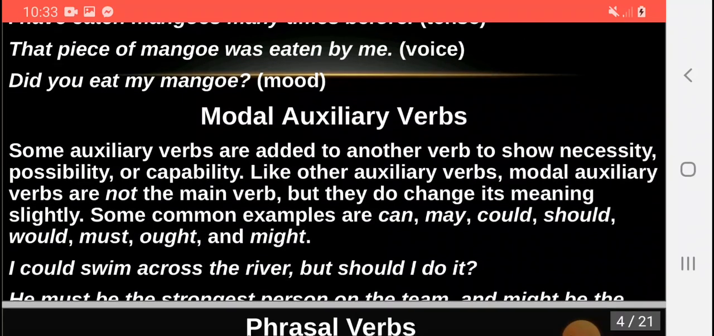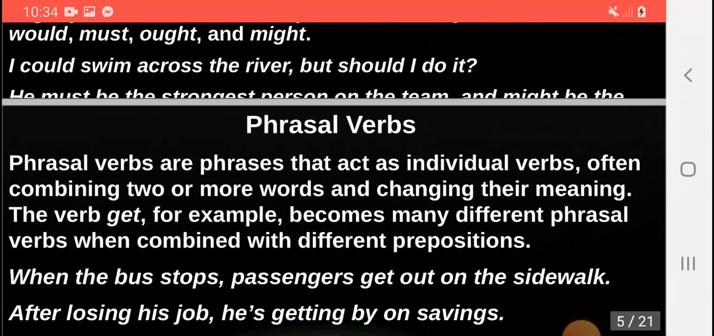Then we have modal auxiliary verbs. Some auxiliary verbs are added to other verbs to show necessity, possibility, or capability. Like other auxiliary verbs, modal auxiliary verbs are not the main verbs, but they do change its meaning slightly. Some common examples are can, may, could, should, would, must, ought, and might. For example, I could swim across the river, but should I do it?